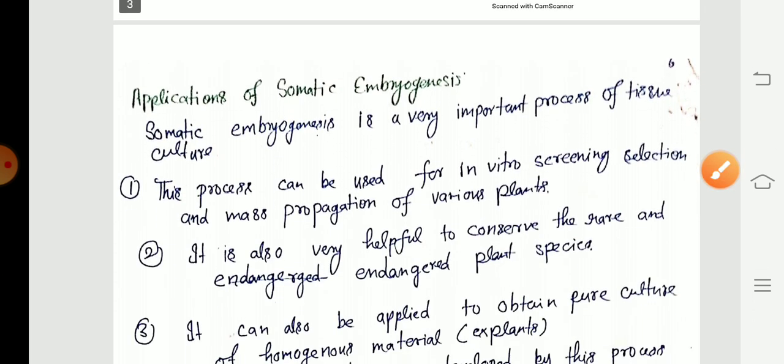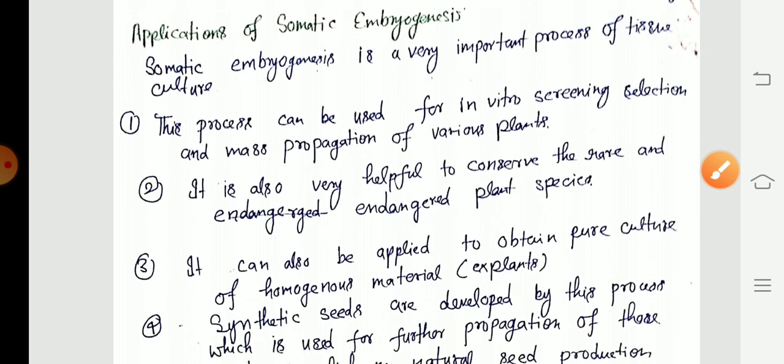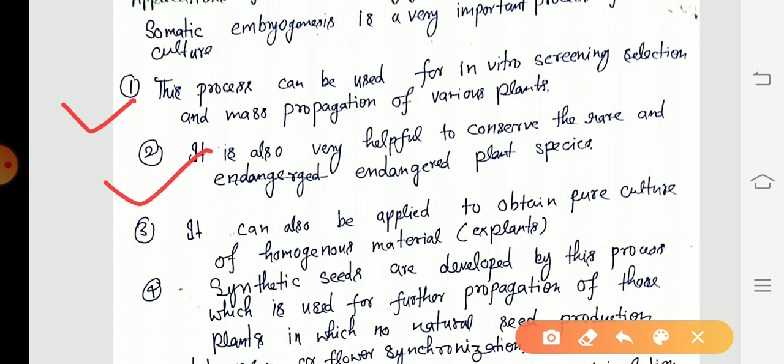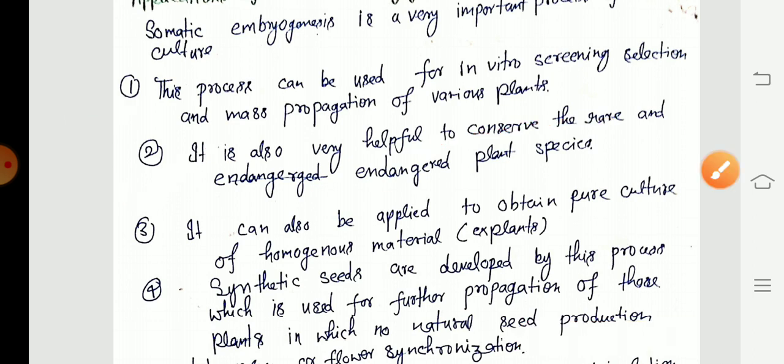So next is the application of somatic embryogenesis. These are some points that I have taken. So there are many advantages of somatic embryogenesis. So first, this process can be used for in vitro screening, selection and mass propagation of various plants. It is also very helpful to conserve rare and endangered plant species.